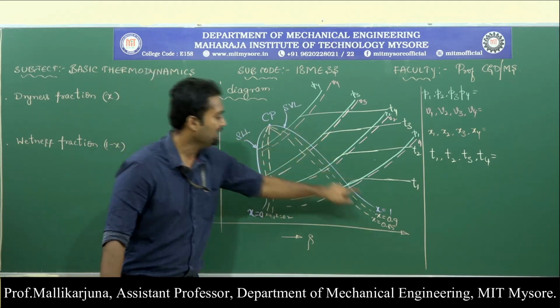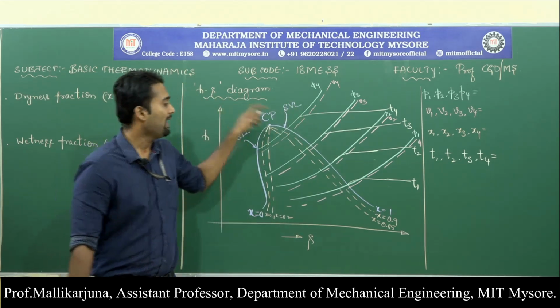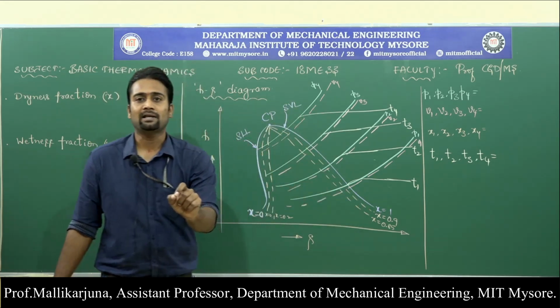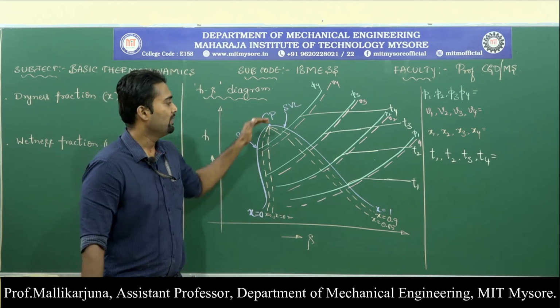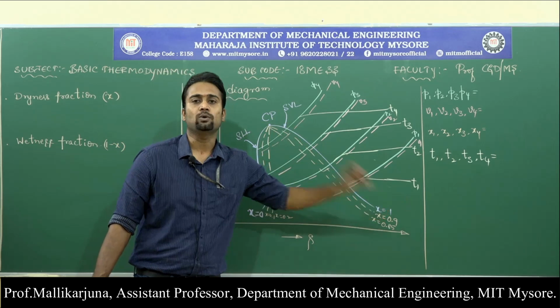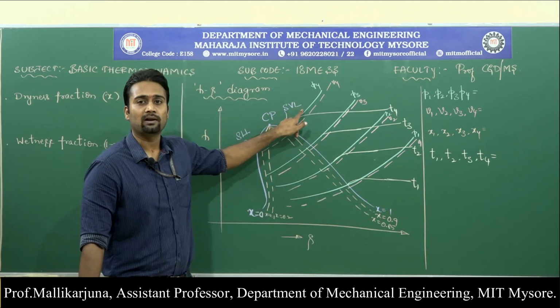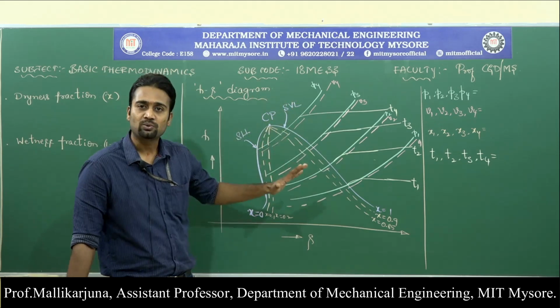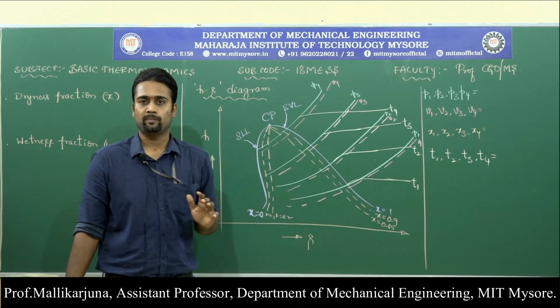The other line is the saturated vapor line. On that line, not even a single particle of the substance is liquid. That means the entire substance has been converted into vapor. That is why it is called the saturated vapor line. The vapor is saturated on that line at various pressures.